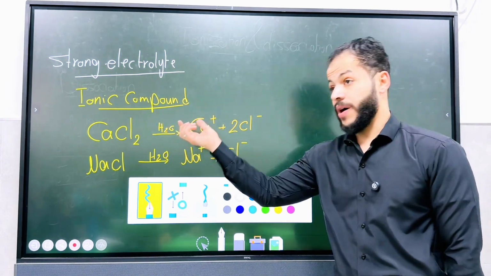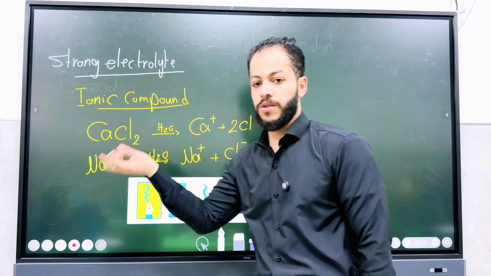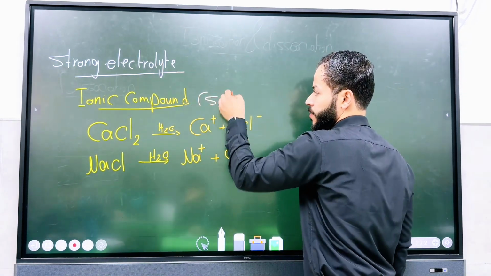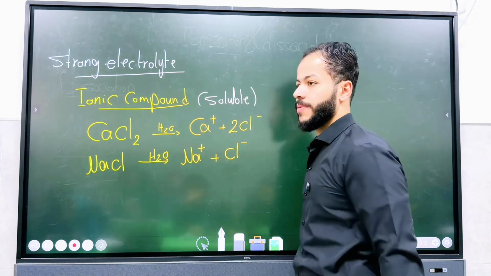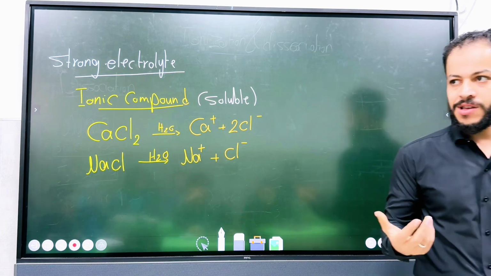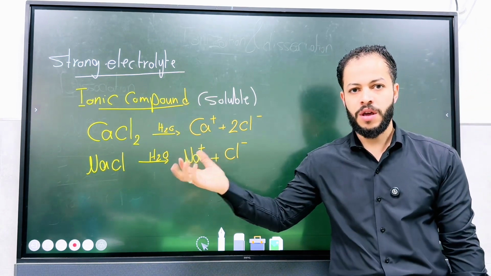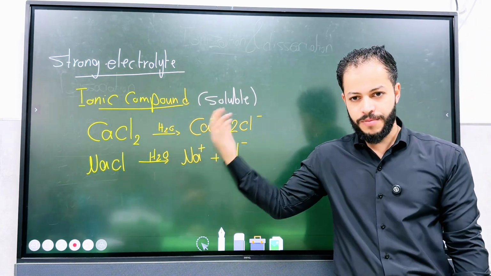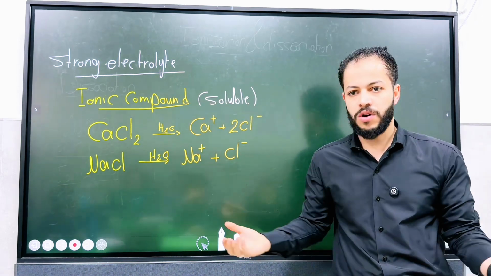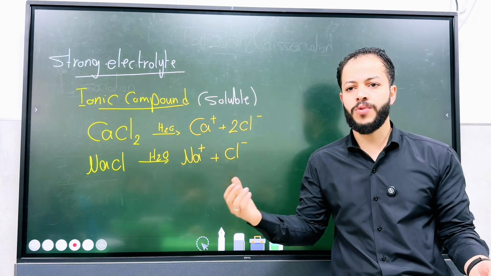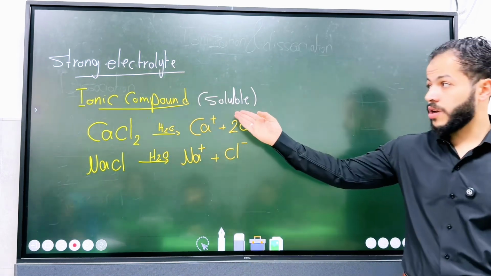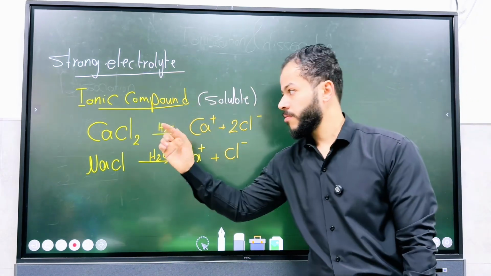Remember, some ionic compounds are actually insoluble. So focus on the soluble ones, those with high solubility. Because if the ionic compound does not dissolve, like when we studied precipitation, it does not form any ions. Do you remember when I told you that some ions do not dissociate because they form a precipitate? So we will consider this a weak electrolyte. So the soluble ionic compounds, to be specific, dissociate.